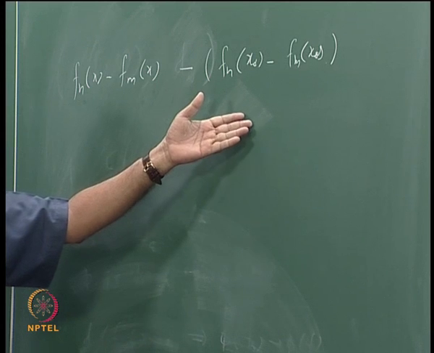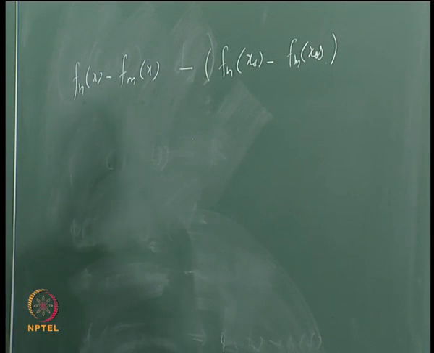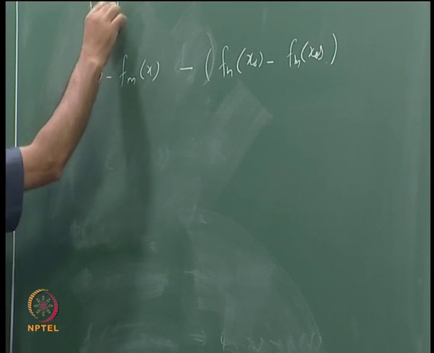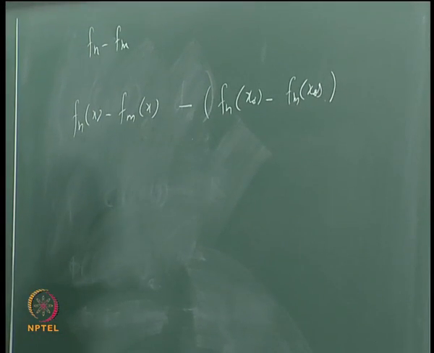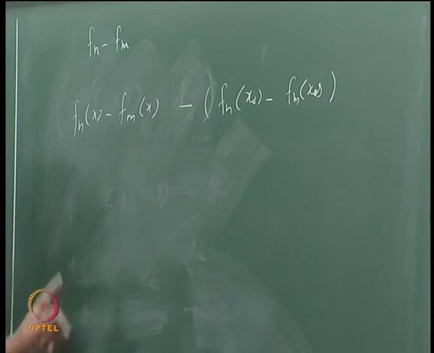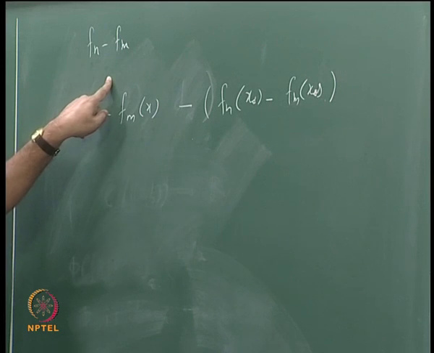But what can we say about this? Suppose we look at the function fn minus fm. It is a difference between the values of this function at x and x naught.